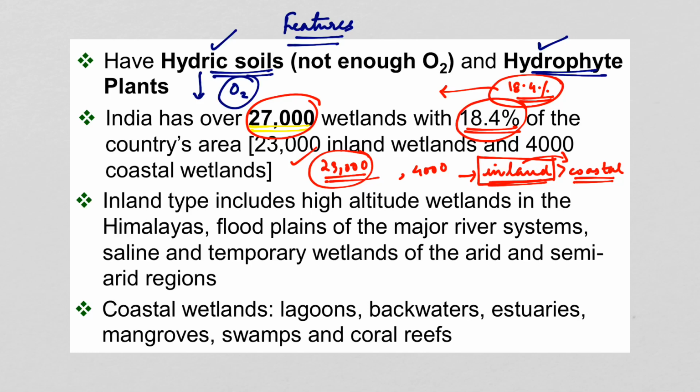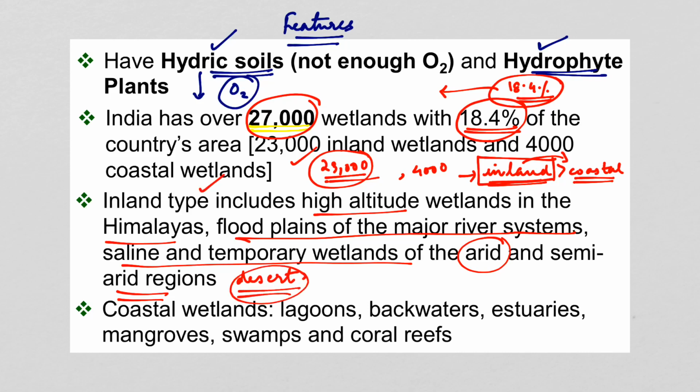Now let's come to what are inland and coastal wetlands. Inland type includes high altitude wetlands in the Himalayas, floodplains of major river systems, and saline and temporary wetlands of the arid and semi-arid regions. Arid and semi-arid means desert-like ecosystem. These are all examples of inland wetland ecosystems. Next we have the coastal wetlands.